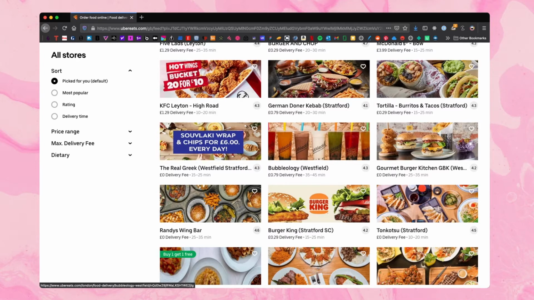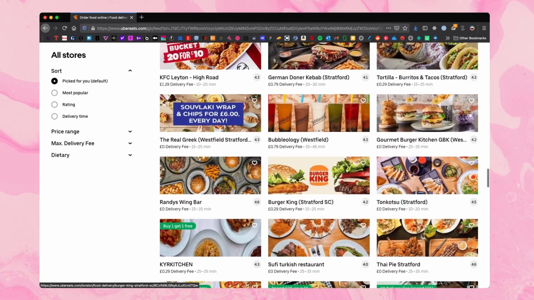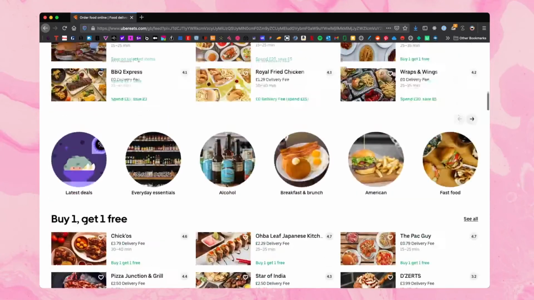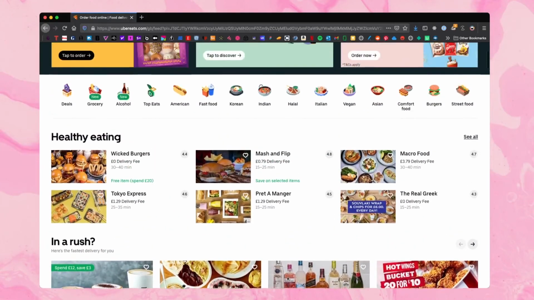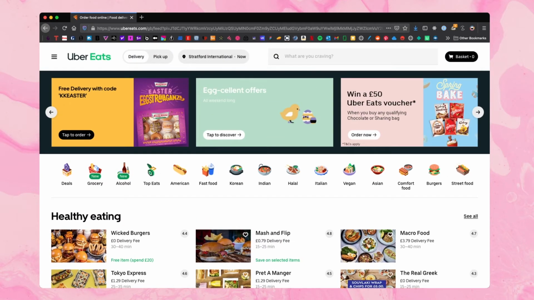They use images, so images you read a lot faster than text. And all of these will help you make a decision about what you want to eat. So this is how Uber Eats are using Hick's Law and how they're adding more food options onto the platform, but still helping you make that decision about what you want to eat today.